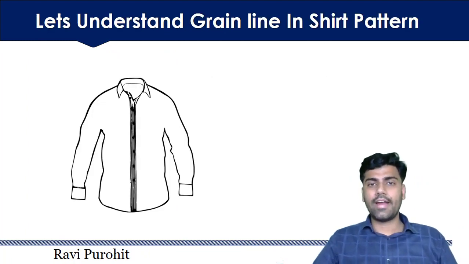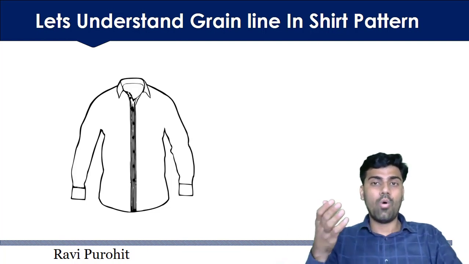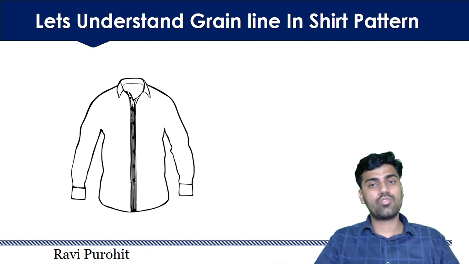In last video, I told you about different cut parts of the shirt and nomenclature of different cut parts. Every cut part has grain line of shirt. So what grain line is followed in individual part, this also we will learn in this video.